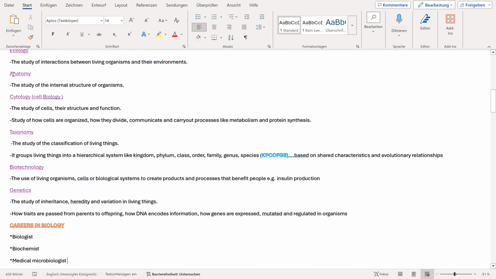Okay, then we move on to the next branch of biology that we have here. That is anatomy. Anatomy is simply the study of the internal structure of organisms. Okay, anatomy, this is the study of the internal structure of organisms.